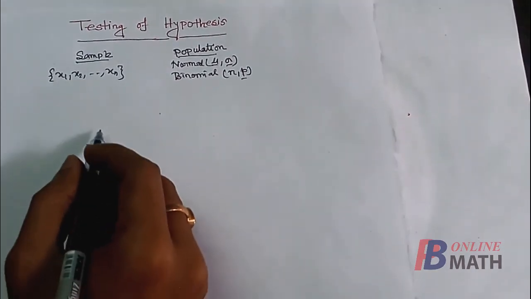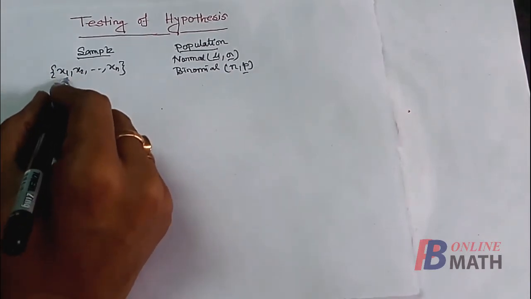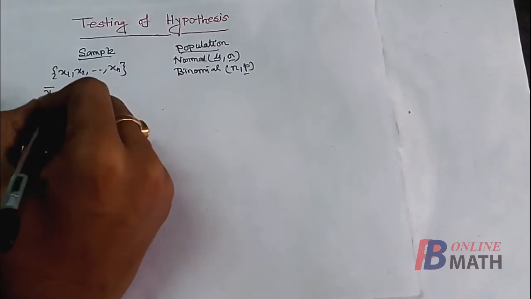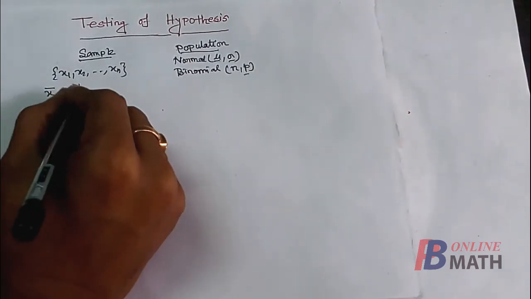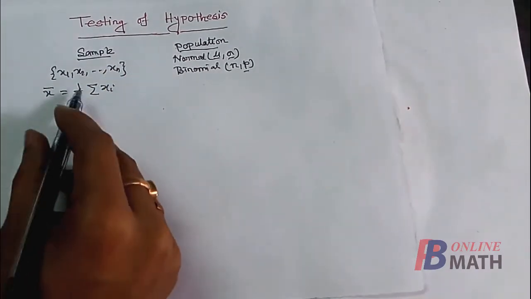Now let us denote some terms from the sample. If we calculate the mean of this sample, then it is called the sample mean, and we denote it by x bar, and it is 1 upon n summation over xi, where i is from 1 to n.